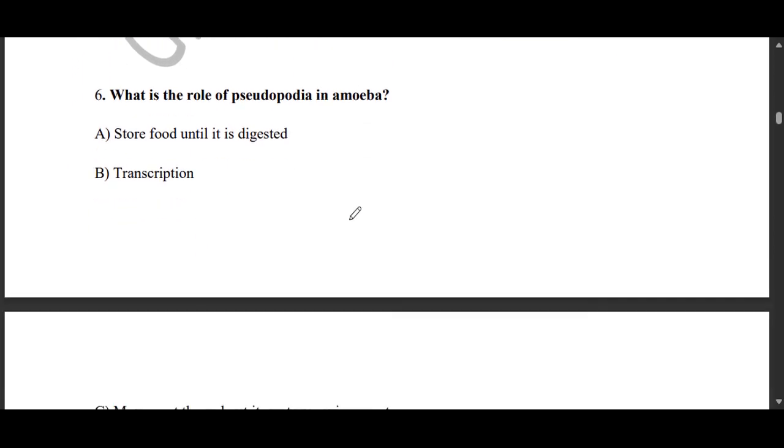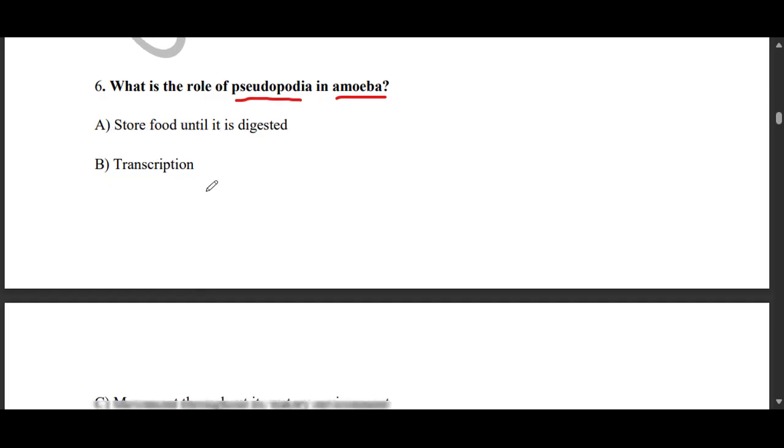Then we got to question number 6. Question 6 says, what is the role of pseudopodia in amoeba? So this is very, very straightforward. A is saying store food until it is digested. B is saying transcription.